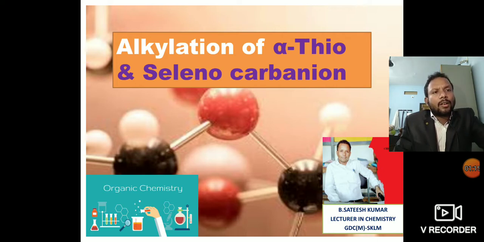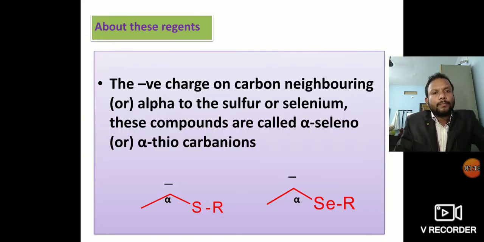See the structures of both these reagents. Below we have two structures. One is the alpha thiocarbanion, another one is the alpha selenocarbanion. Here the carbon neighboring sulfur has a negative charge, that carbon is alpha, so it is an alpha thiocarbanion.